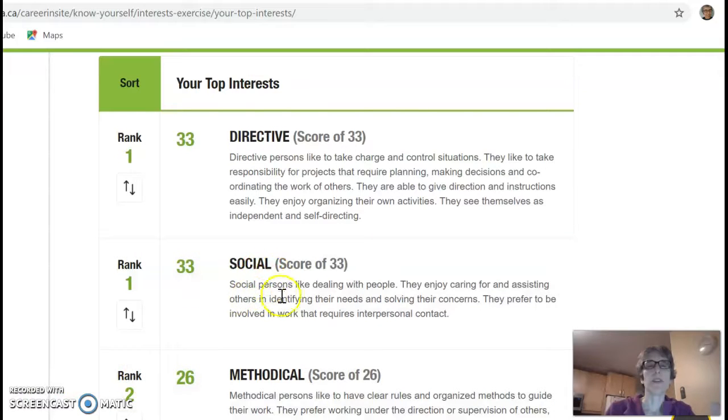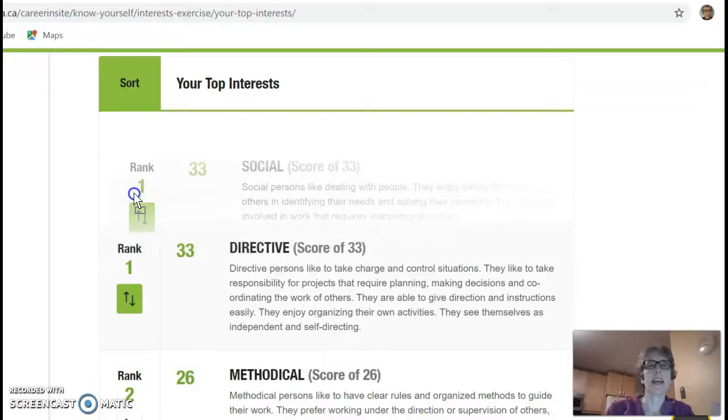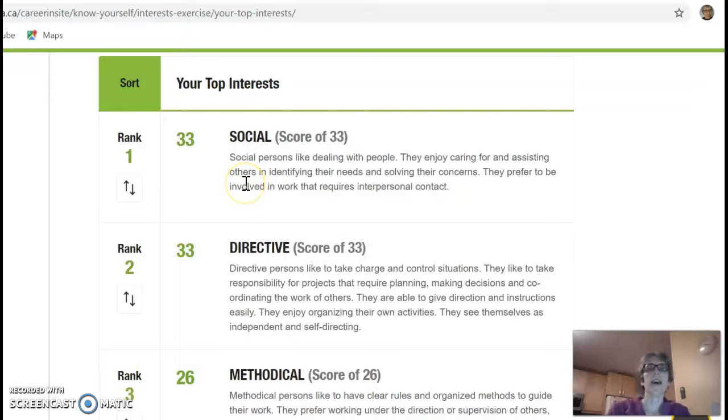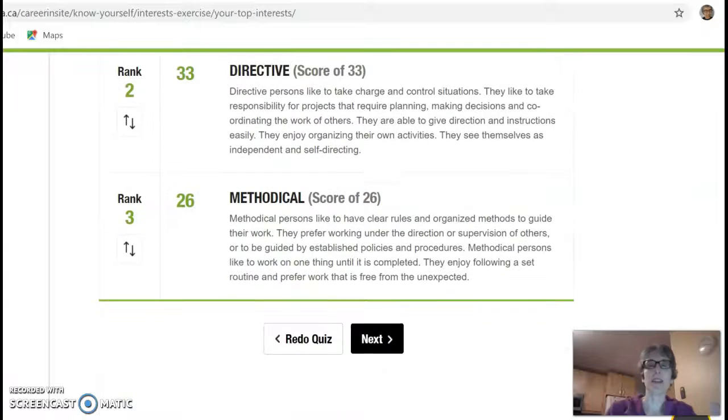Is it more important to be dealing with people? Or is it more important for me to take charge and control situations? So I can go like this, and I'm going to move social. I like dealing with people more than I like to control situations. Okay, and methodical, my goodness, I'm having trouble with my tongue, is at the bottom. So now I'm going to click Next.